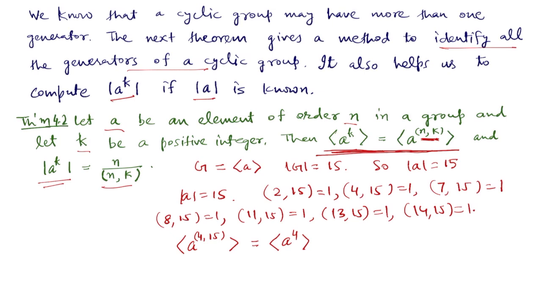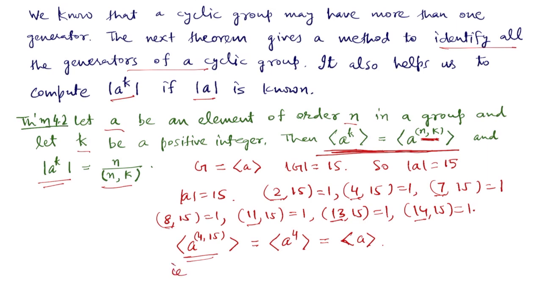But GCD of 4 and 15 is 1, so this is equal to the cyclic group generated by a. Because the GCD of 2, 4, 7, 8, 11, 13 and 14 with the number 15 is 1, we can say that all these powers of a generate the cyclic group generated by a.